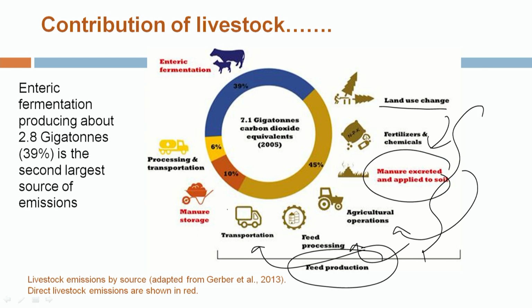All these points show the direct contribution of livestock to the release of different greenhouse gases. You can see that enteric fermentation is the second largest source of methane from livestock sources.